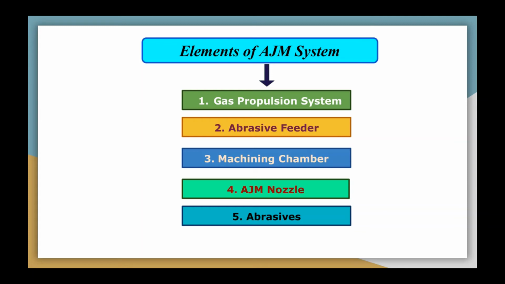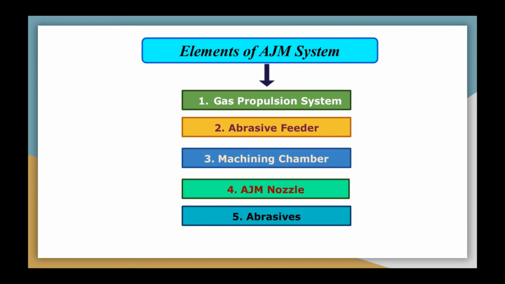This gas may be air or some other gas, which should be an inert gas. Then we have the compressor or the cylinder which is filled with the gas, because compressed air has to be stored somewhere in the reservoir. For that purpose, you can use the cylinder also.